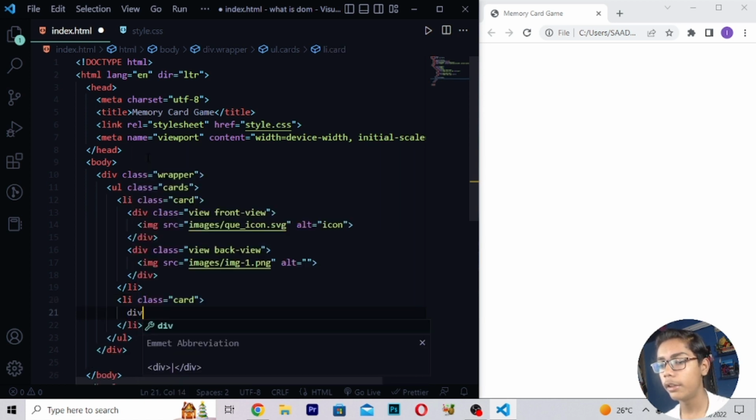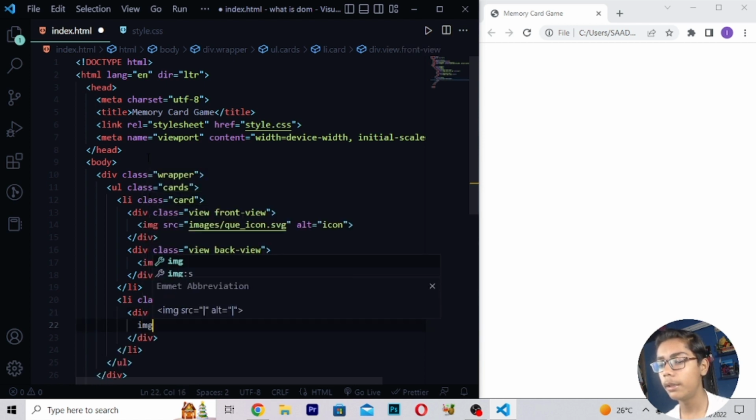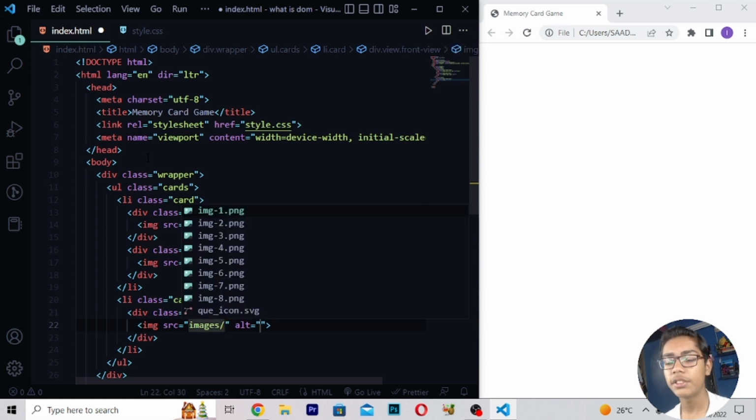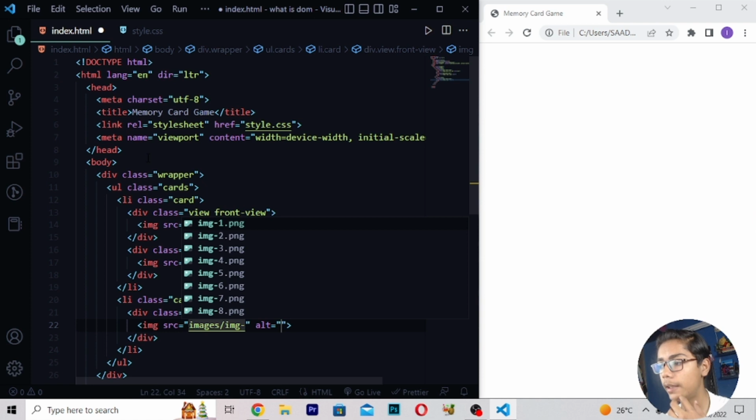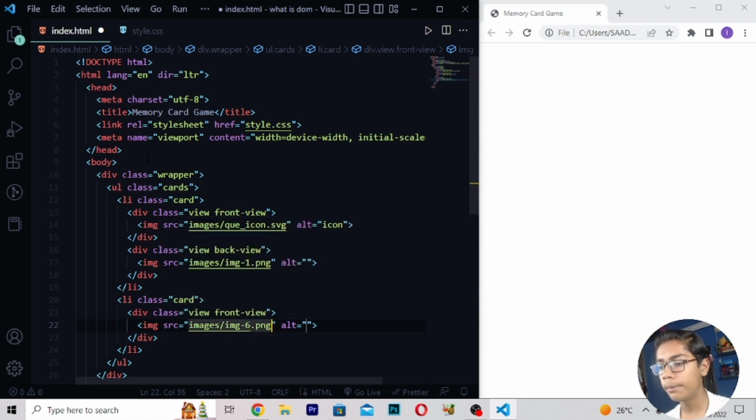Then you have to write here div again. Then here I will be writing class. In class I will be writing view, and here I will be writing view front. Then here I will be writing view. Here I will be writing images slash, then image, and then you have to write image6.png.